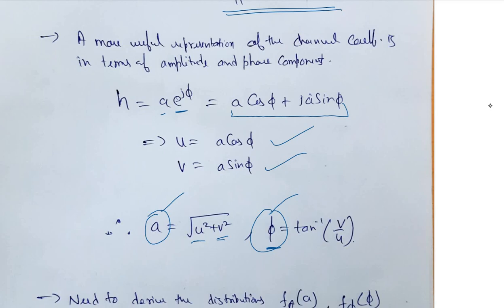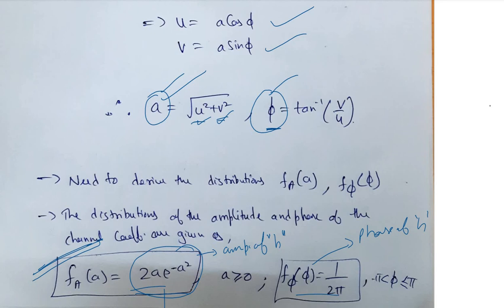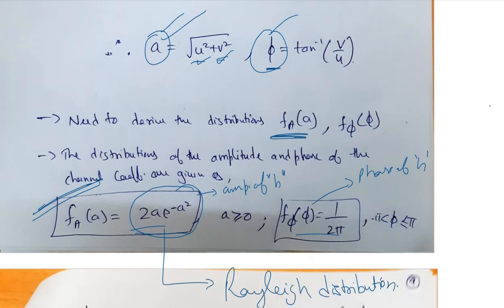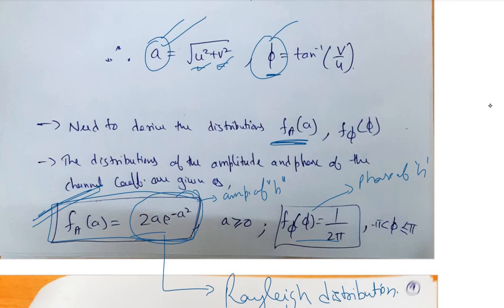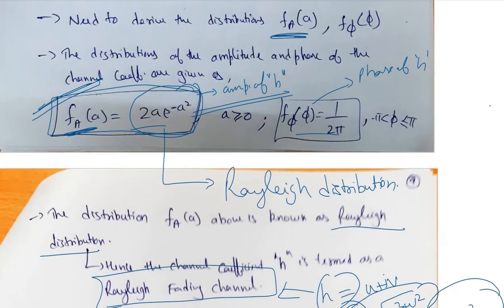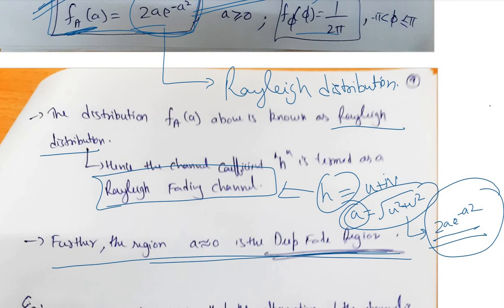The amplitude is the square root of U square plus V square. We have the PDFs of U and V individually, so we can easily find the PDF of A. It turns out to be this expression, which is nothing but the Rayleigh distribution. So we can say that the amplitude of the fading coefficient h is Rayleigh distributed. That means h can be assumed to be a Rayleigh fading channel.